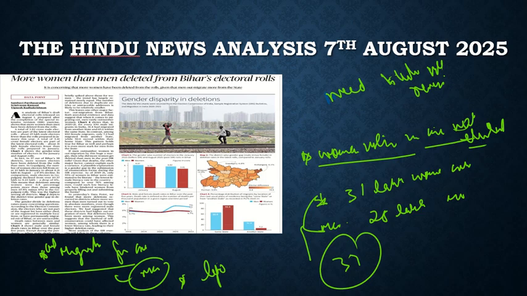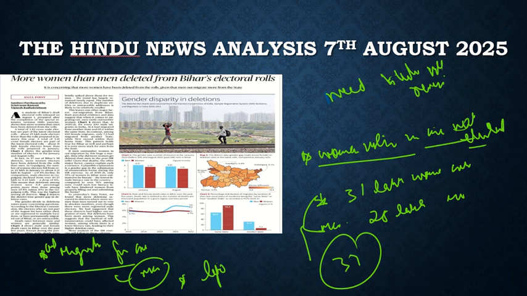If we look at the data, if we look at the numbers, the women voters had lost their names from the electoral rolls, and the data which we have, by which we could have assumed that is why they had lost their names, is not in line. It is not in line. Then what can be another reason? What can be the reason why they had lost so many names?